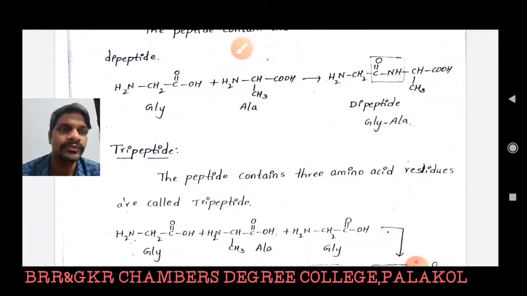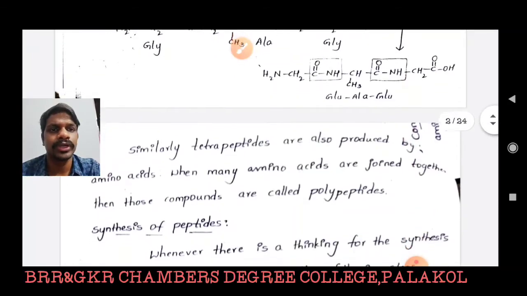Here we get four different types of peptide molecules. Then the yield of the desired product decreases. Here the desired product is glycine-alanine, but it also generates alanine-glycine. Here we get three different side products. That is the main drawback in the older methods. So the old method is modified by using some protecting groups.